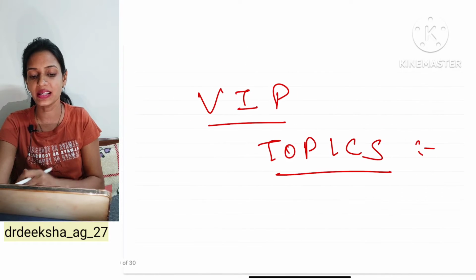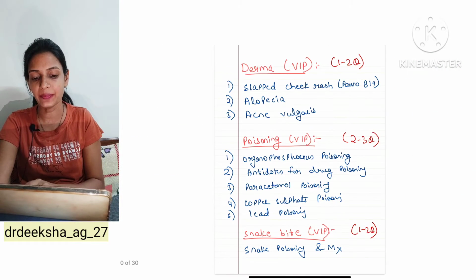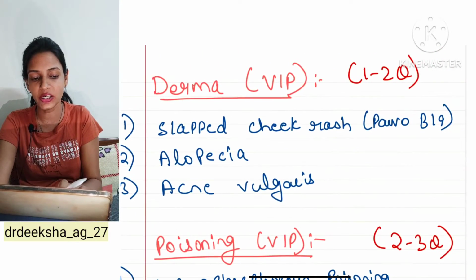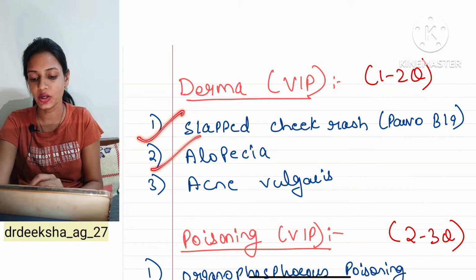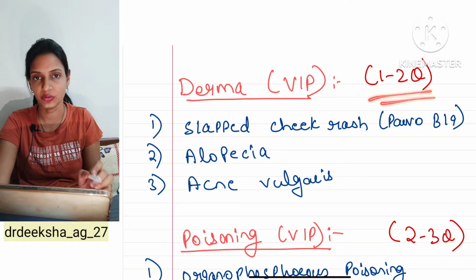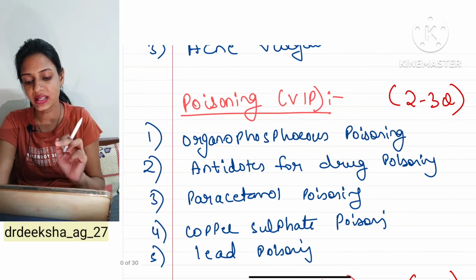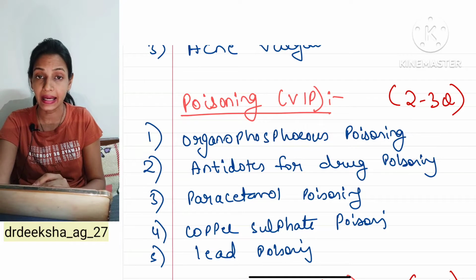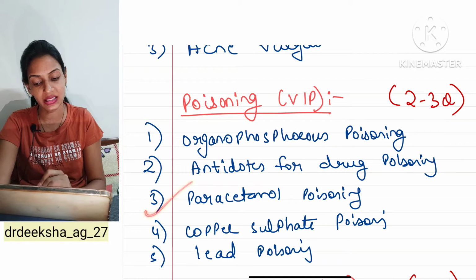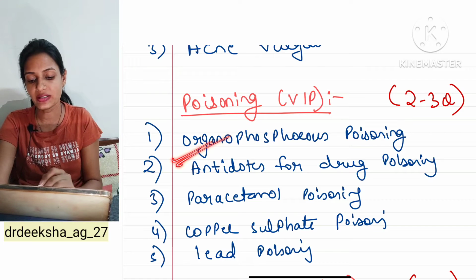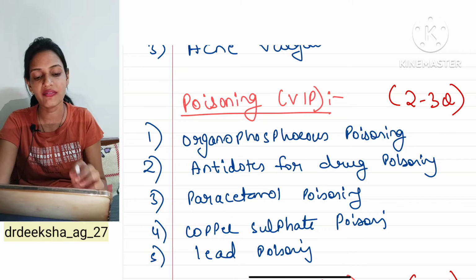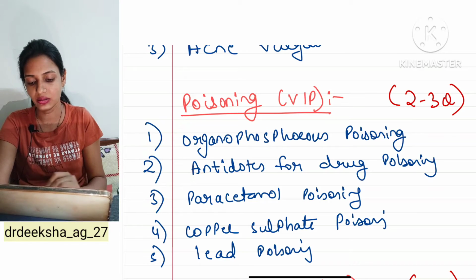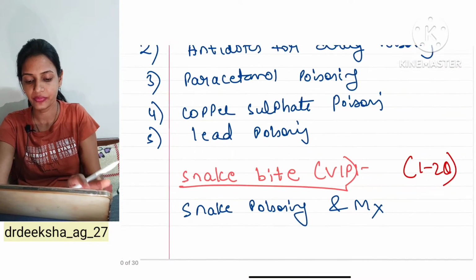Then let's shift towards the VIP topics. In VIP topics let's start with the derma. In derma, out of these 3 topics, slapped cheek rash, alopecia, and acne vulgaris, you are going to have 1 to 2 questions. From poisoning, if I talk about, guaranteed 2 to 3 questions. You have to do OP poisoning, antidotes for drug poisoning, paracetamol poisoning. So OP poisoning and paracetamol poisoning are a very trending topic. So you have to do these 2 first, then go for copper sulfate and lead.